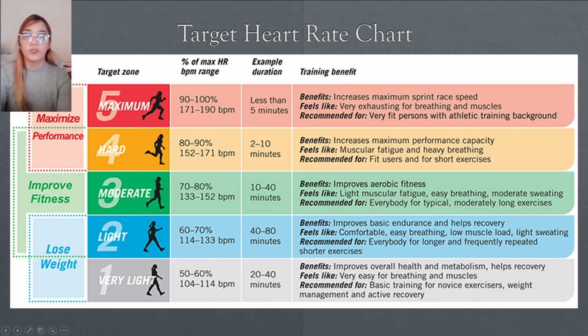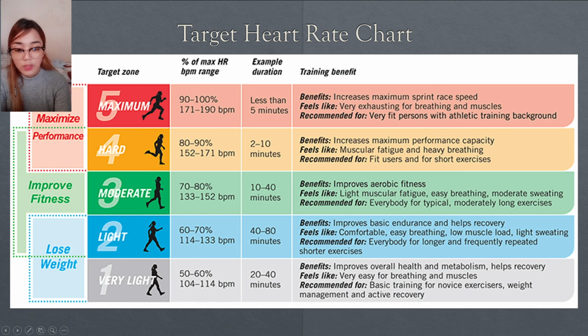And the next one is the hard. The percent of maximum heart rate ranges from 80 to 90%, 152 to 171 beats per minute, and the example duration is 2 to 10 minutes. The training benefit is increased maximum performance capacity. It feels like muscular fatigue and heavy breathing, recommended for fit users and for short exercise.